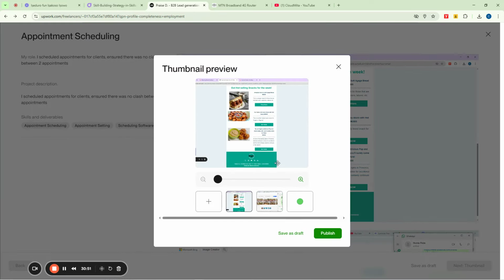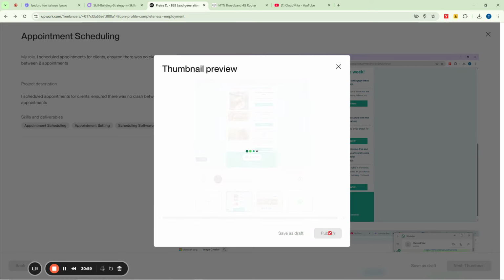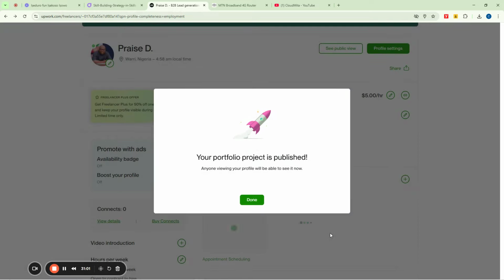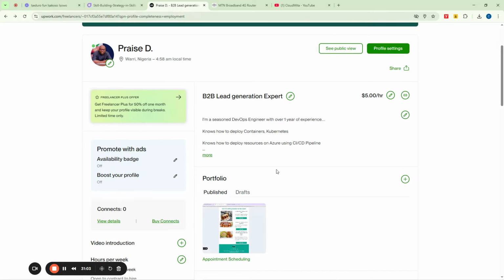Okay, then thumbnail. So this one is just for you to select how you want the thing to be showing when people actually see it, like that first image that they should be seeing, like your album cover. Click on this now, and then you are going to click on publish. So you can see now, this is just how you can publish your portfolio. Your portfolio actually shows a brief history of the things that you've done in the past. Okay. So you just keep adding a lot of portfolio items here and keep adding until you are cool, right?